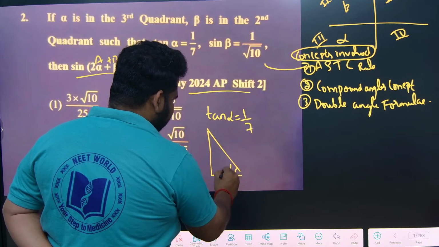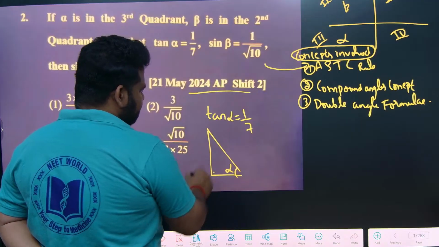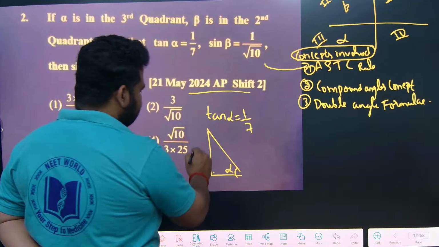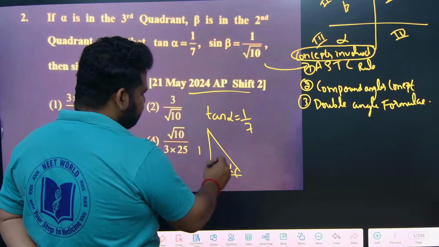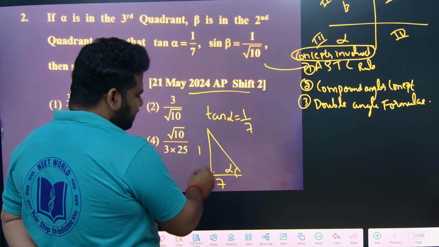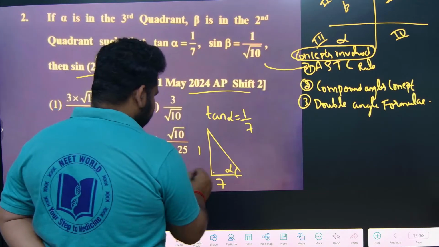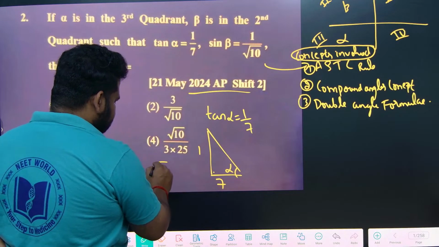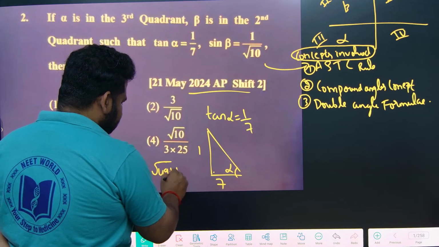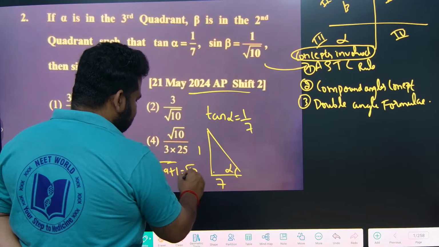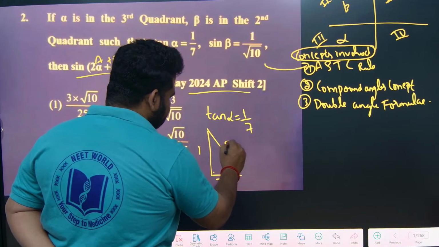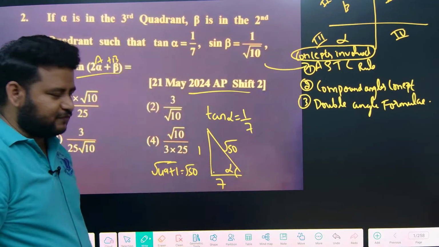Let us draw a triangle. Let this be alpha, and this is 90 degrees. Tan means opposite by adjacent, so this will be 1 by 7. What about the hypotenuse? It will be the square root of 7 square plus 1. 7 square is 49, plus 1, that will be the square root of 50. Hypotenuse will be root 50. You know how to find this, correct? In class 10th you have used the Pythagoras theorem to find these values.